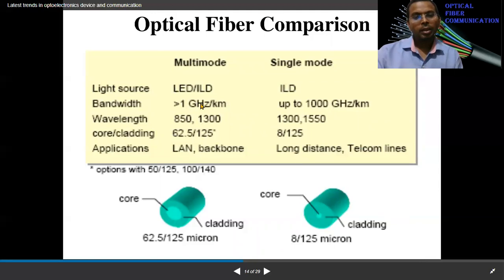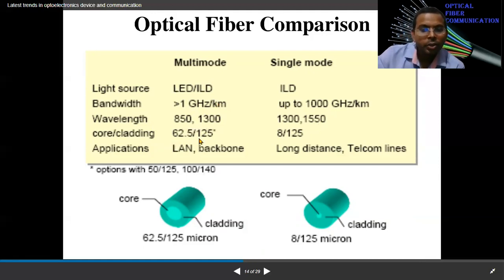The wavelength used for multimode fiber is 850 to 1300 nanometer, and for single mode fiber 1300 to 1500 nanometer. So how is the wavelength selected? It's decided by the ITU, the International Telecommunication Union.